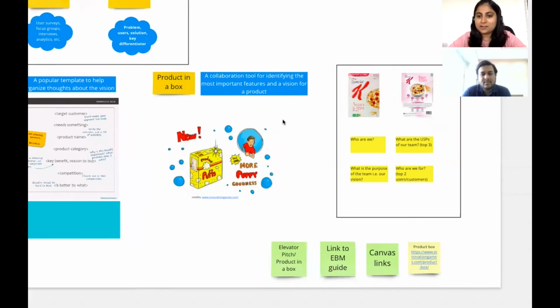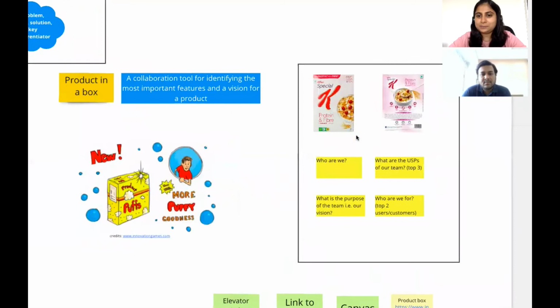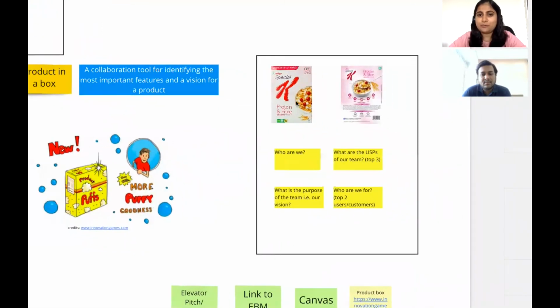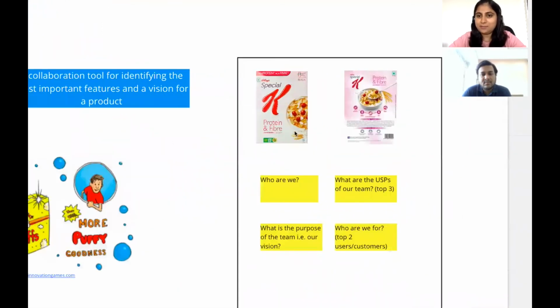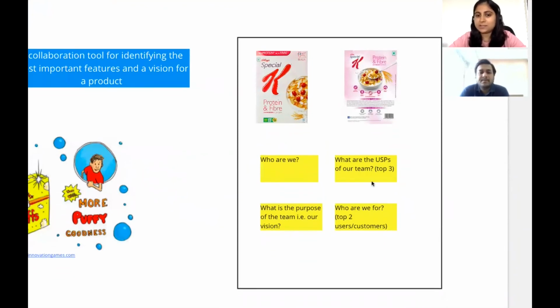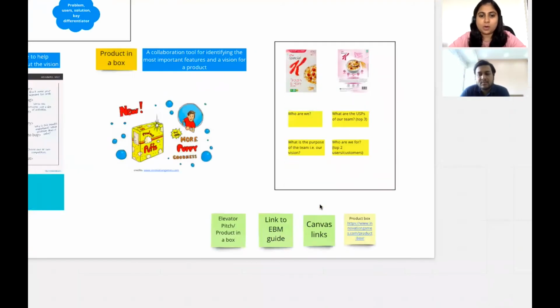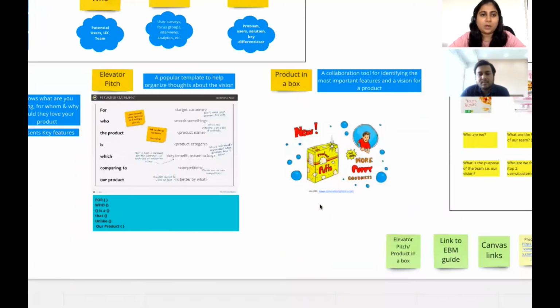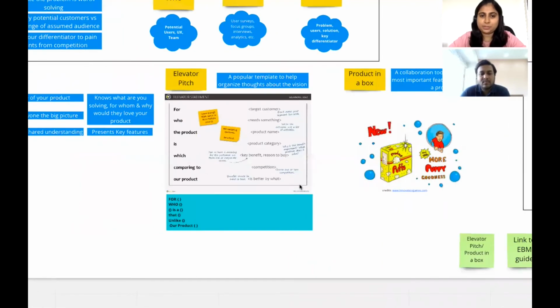Here I'm not going to call this a template, but here's a quick example of Kellogg's Special K, which says it helps in weight loss. This is the front, this is the back. It calls out a lot of things like who they are, what their USPs are, what they are trying to do, what their top features are, and who the customers would be. So that's all about product in a box. Now let's look at the elevator pitch.